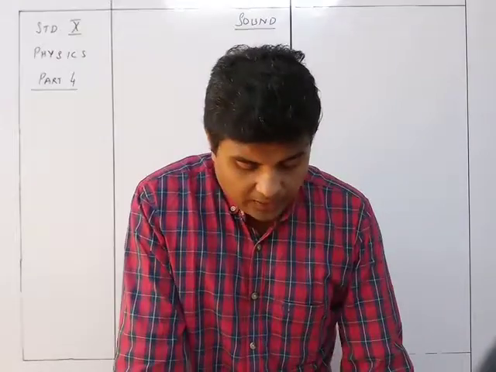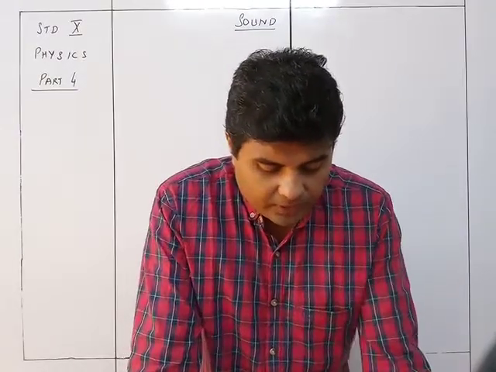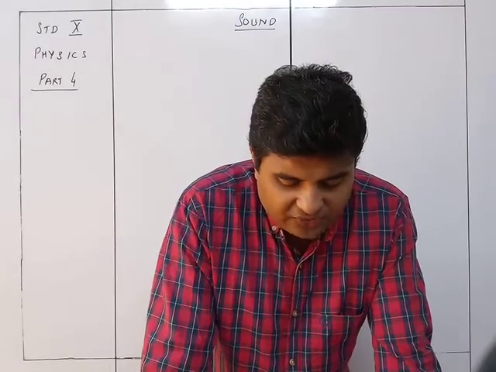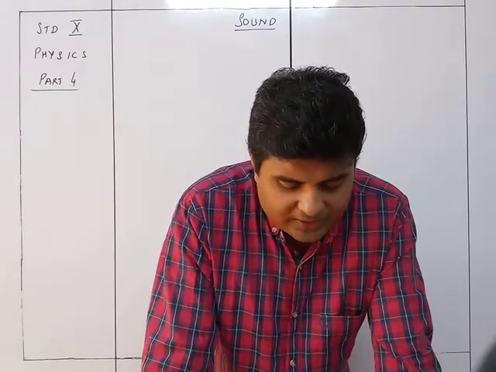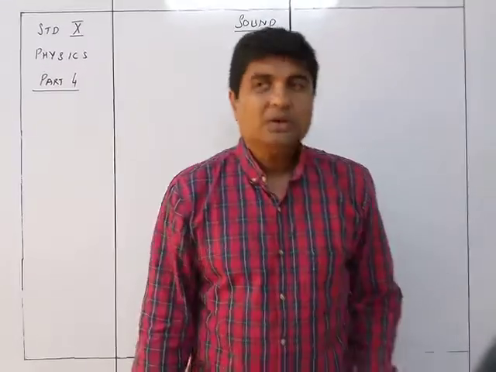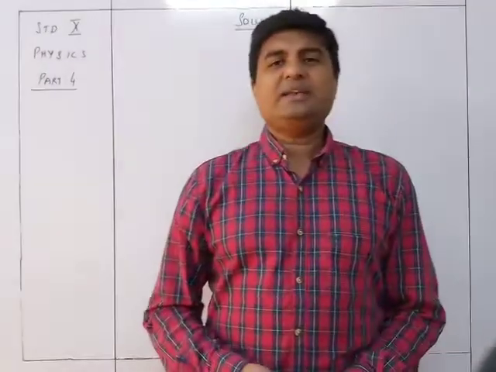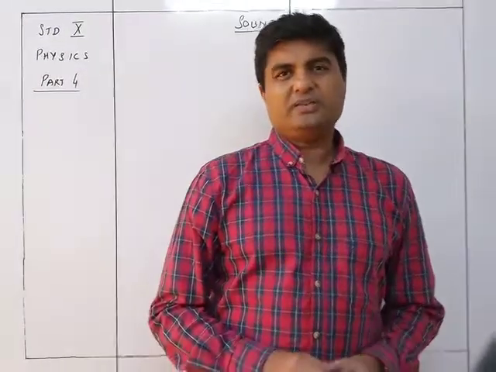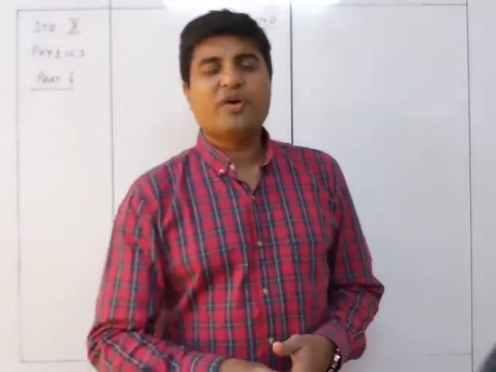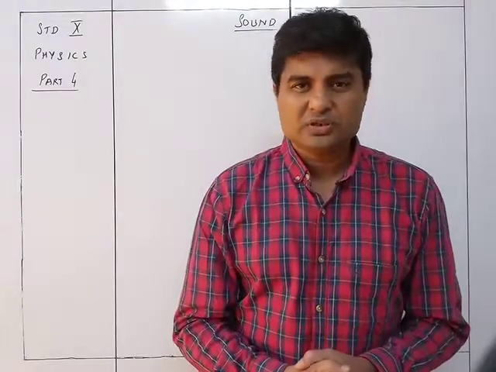So let's see natural vibrations. The periodic vibrations of a body in absence of any external force on it are called the natural or free vibrations. We very well know that each and every object, each and every molecule, is in a rhythmic kind of vibration around its mean position.